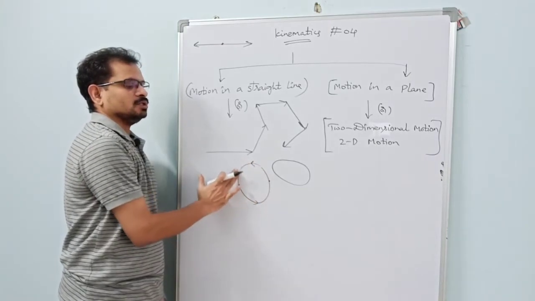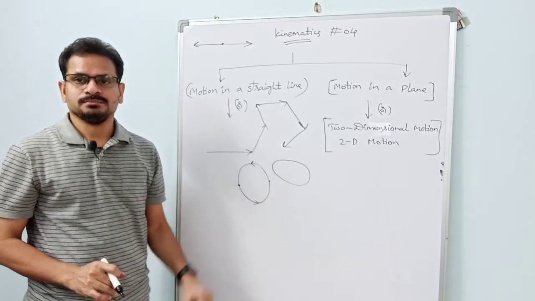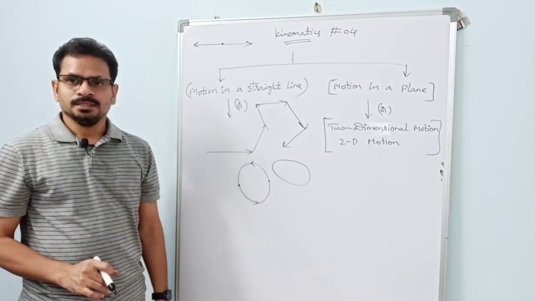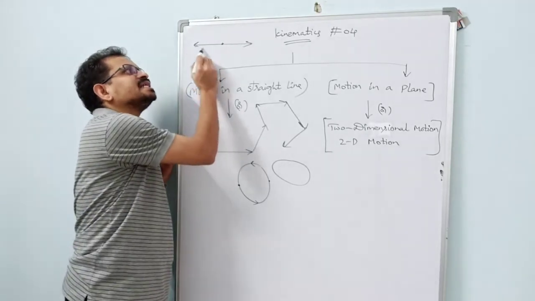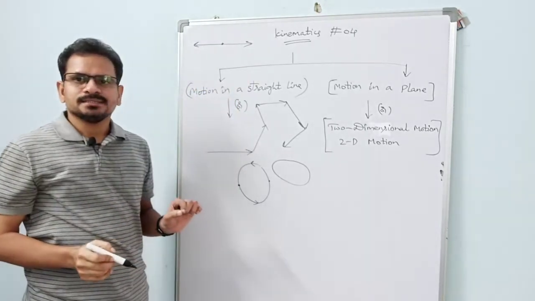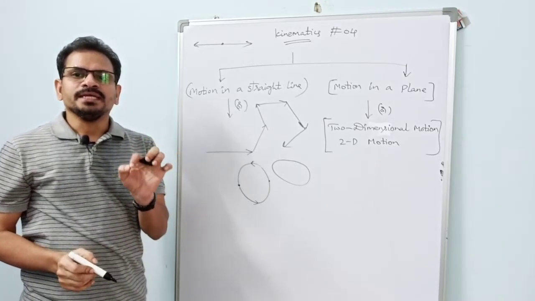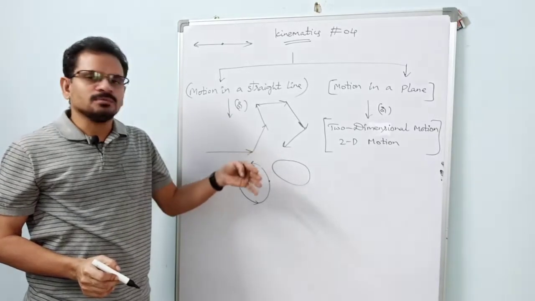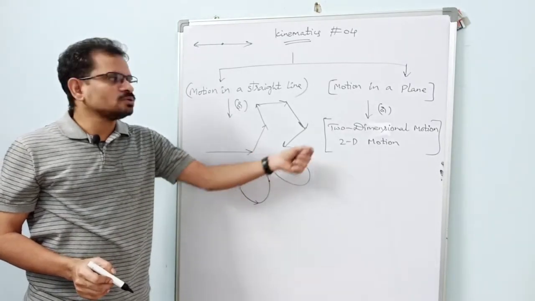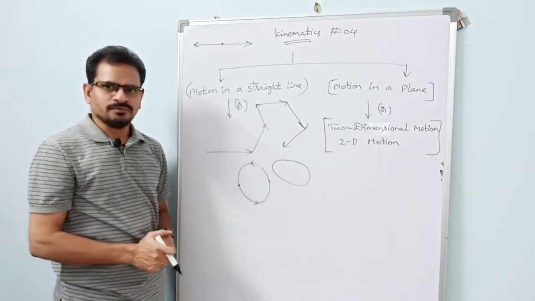This is also motion in a plane only, two-dimensional motion. If a particle is not moving along one single straight line, it is moving in a plane. One more thing is three-dimensional motion. It is just an extension of this two-dimensional motion. I am not mentioning it now. Later I will mention that also.